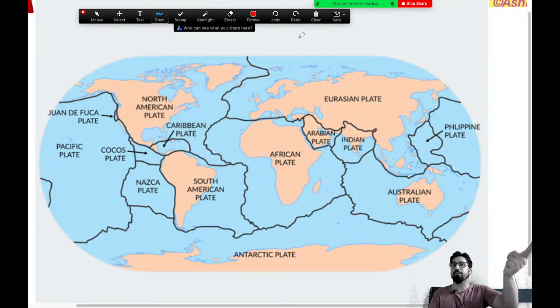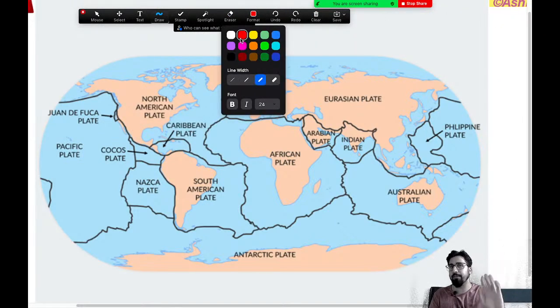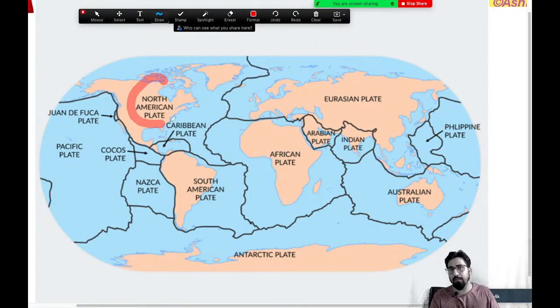You see, there are 7 major plates. So we have the North American plate, which is a continental plate. Why do we call it continental? It has more of the land area. Because it has more of the land area, that is why it is called a continental plate.